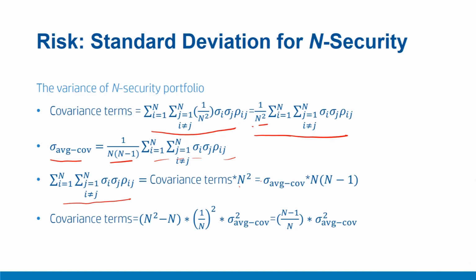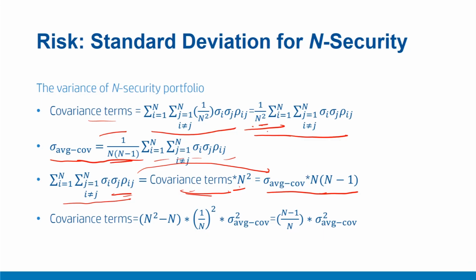So my summation of all these terms is equal to covariance terms into n square. Now here I already know that this expression is equal to this, because this expression is also the same as sigma average covariance times n into n minus 1. So this is equal to this because of this expression, and we already defined that the summation of these covariance terms is equal to this one, where n square we can take here. So a very simple expression: the summation of all these covariances becomes this covariance term summation into n square, which is equal again to sigma average covariance times n into n minus 1.